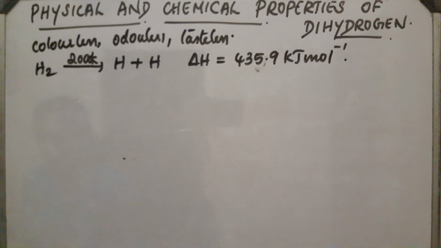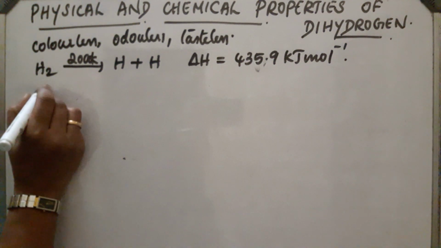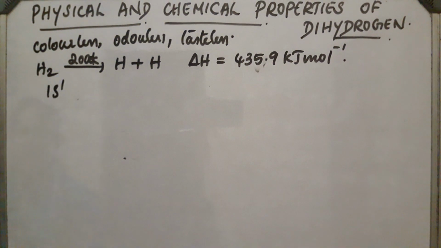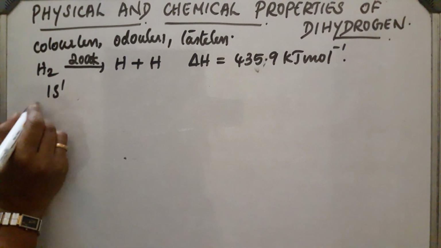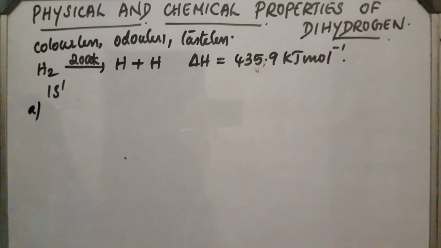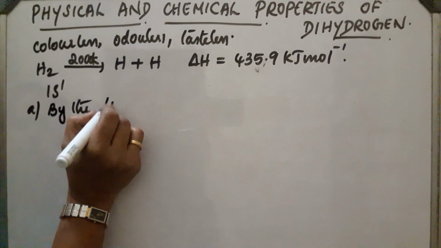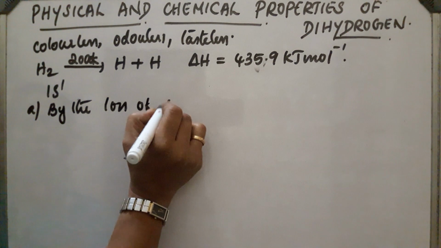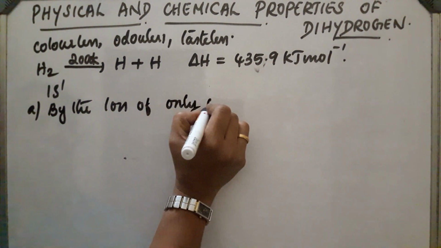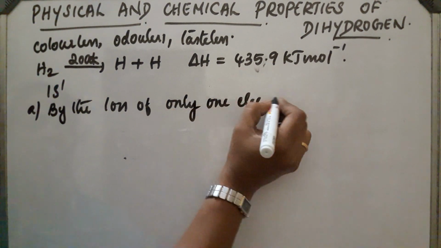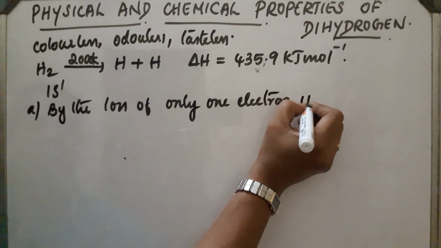Now, because of its electronic configuration 1s1, the reaction takes place in the following ways. First one, by the loss of only one electron and form H plus.